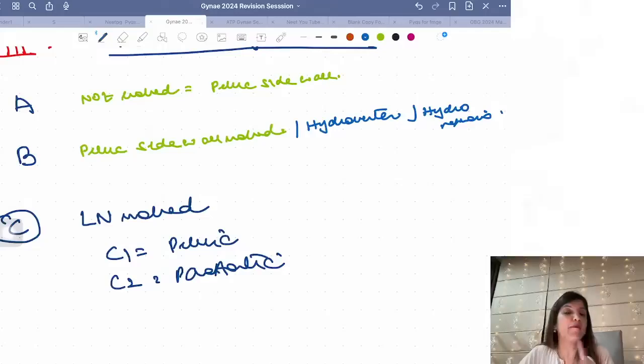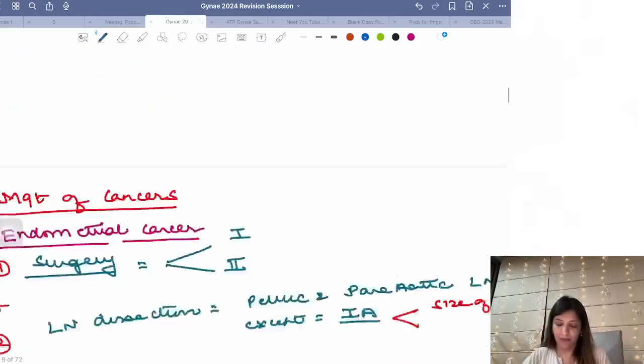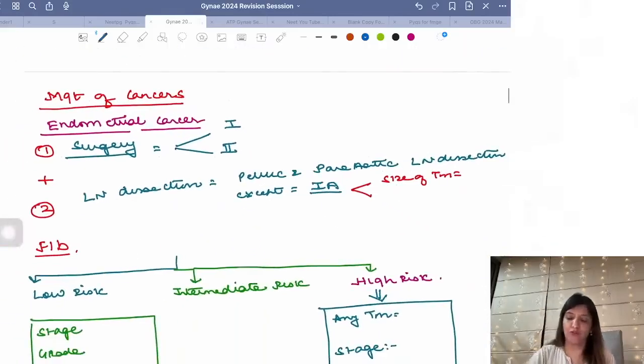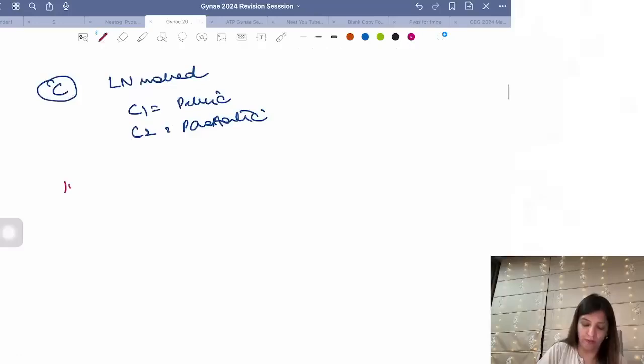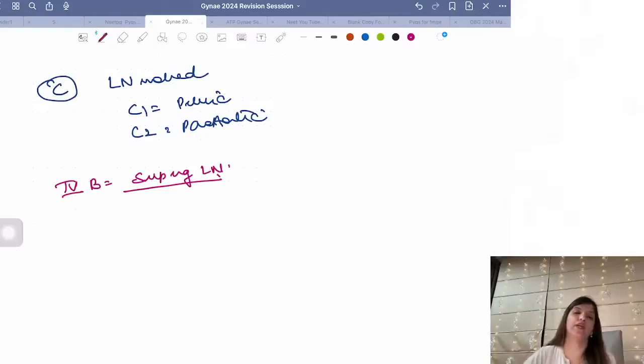Please remember, metastasis has not happened yet. But which organ is getting involved? Kidney is getting involved. That is why the most common cause of death in cancer cervix is renal failure. Right? Okay. Now, coming to management of cancers. Stage 4, I told you, again just remember 4B. In 4B what is involved? Superficial inguinal lymph node involved.